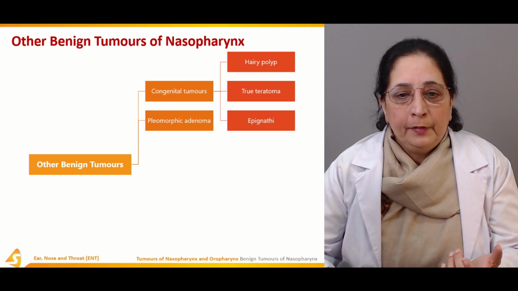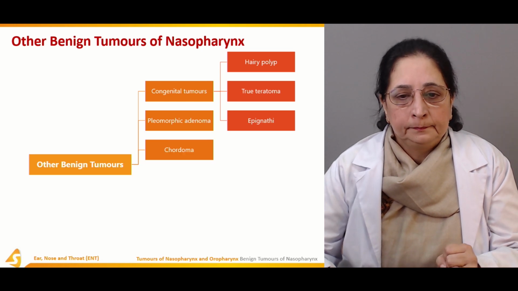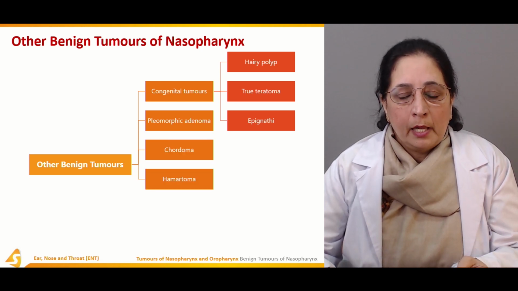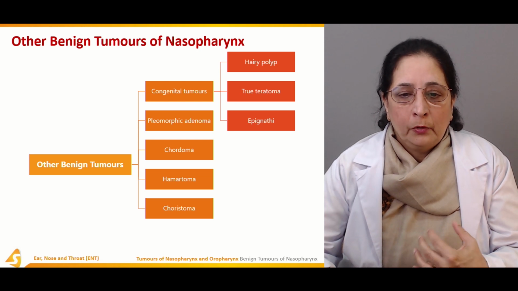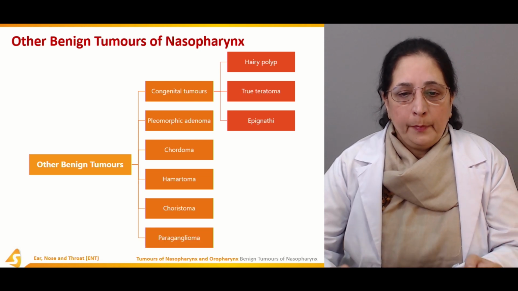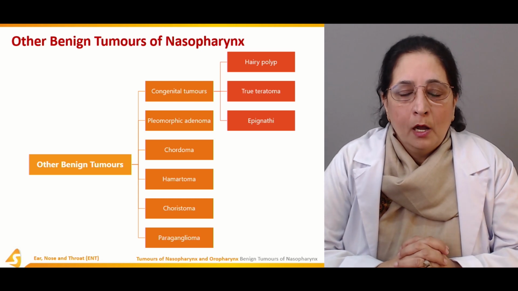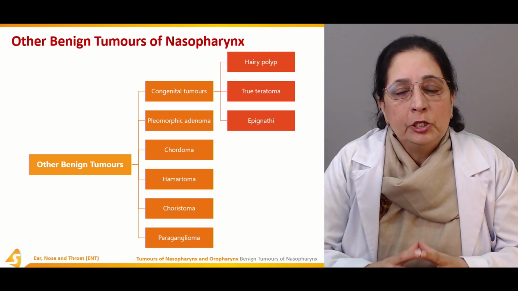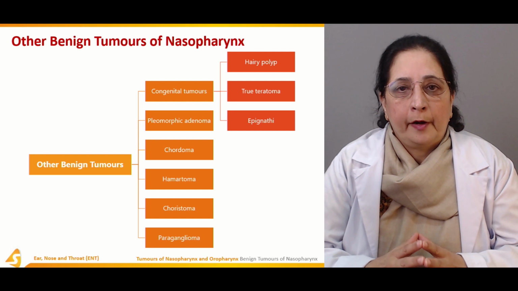Then we have pleomorphic adenoma, chordoma, hamartoma, choristoma, and paraganglioma. All these are other benign tumors of the nasopharynx.